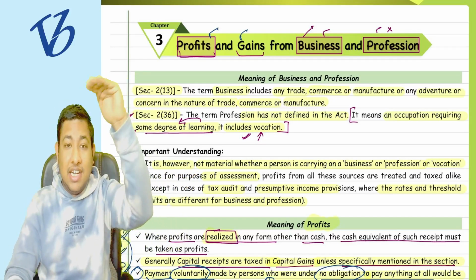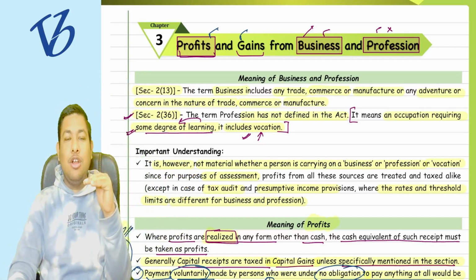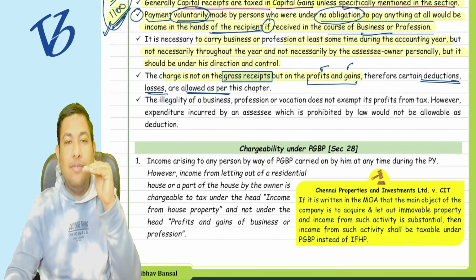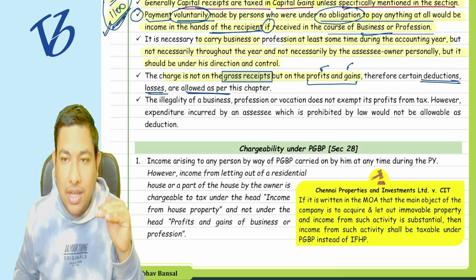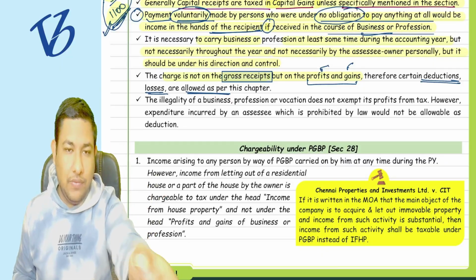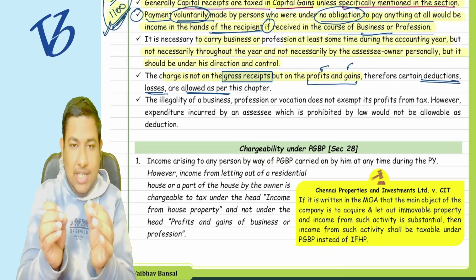They are not charging your top line, they are charging your bottom line. So if they are charging your bottom line, from top line to bottom line, what are the expenses to be reduced? So they will particularly give some deductions. They will particularly say that this kind of expenses will be allowed. So all these things will be allowed.